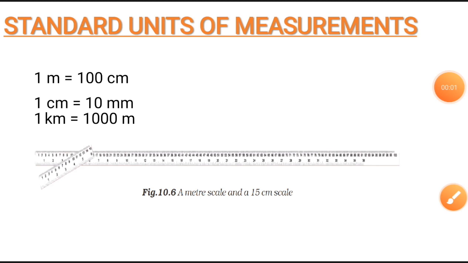In ancient times, the length of a foot, the width of a finger, and the distance of a step were used as measuring units for distance. A cubit, the length from elbow to fingertip, was used in ancient Egypt and also in some other parts of the world as a unit for length. Students, people also used the foot as a unit of length in different parts of the world.